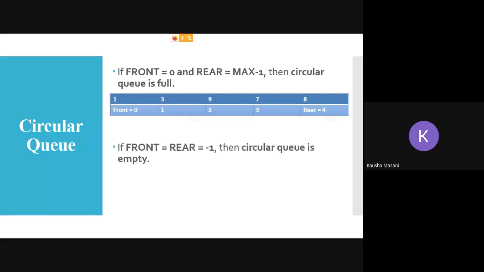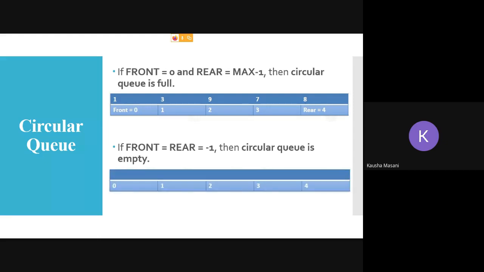Now for the queue to be empty, it remains the same condition, front equal to rear equal to minus 1, just like your linear queue. That means your circular queue is empty. There are no elements, front and rear both pointing at minus 1. Noted these two conditions? Please note down if you have not.